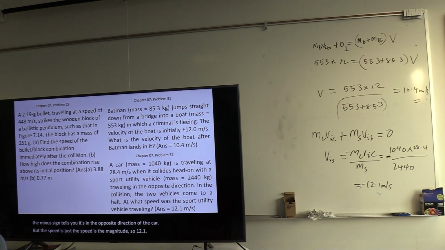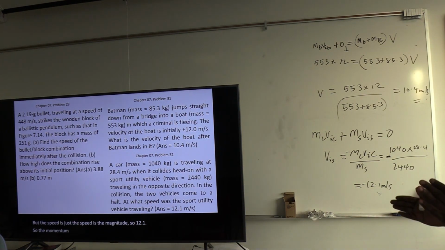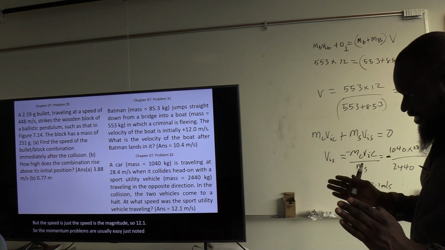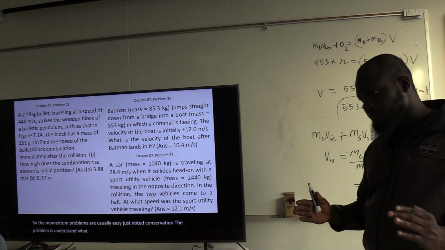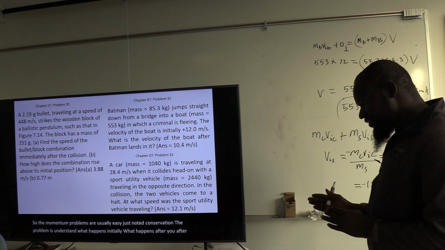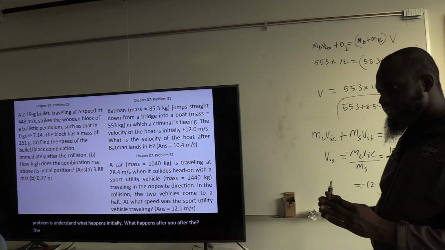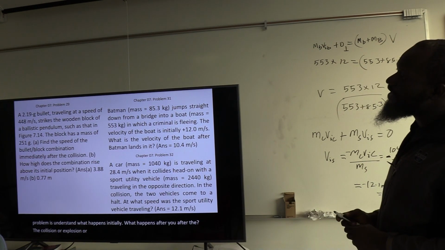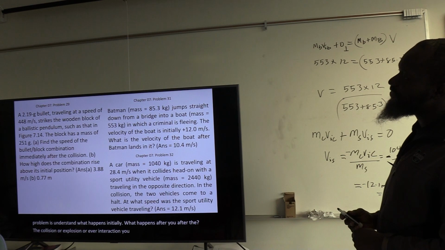Okay. So the momentum problems are usually easy. Just know the conservation. The problem is to understand what happens initially, what happens after the collision or explosion or whatever interaction you have, before or after that interaction.